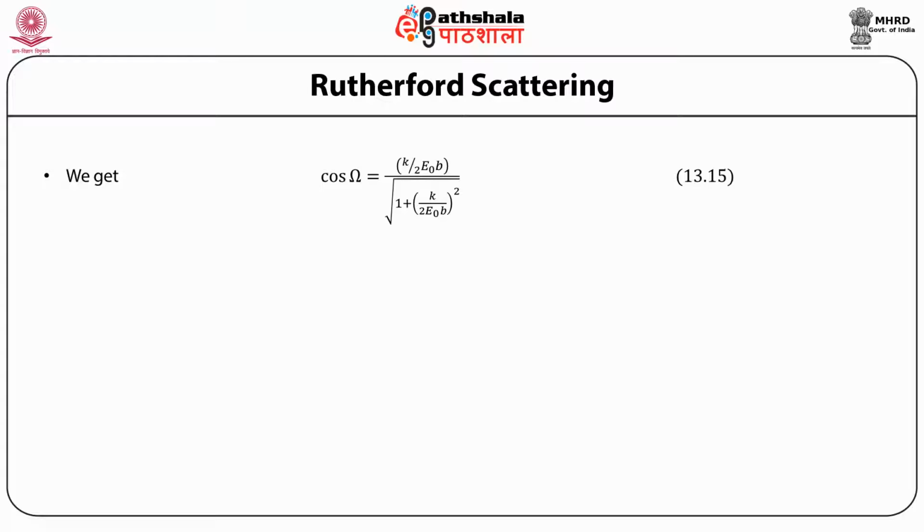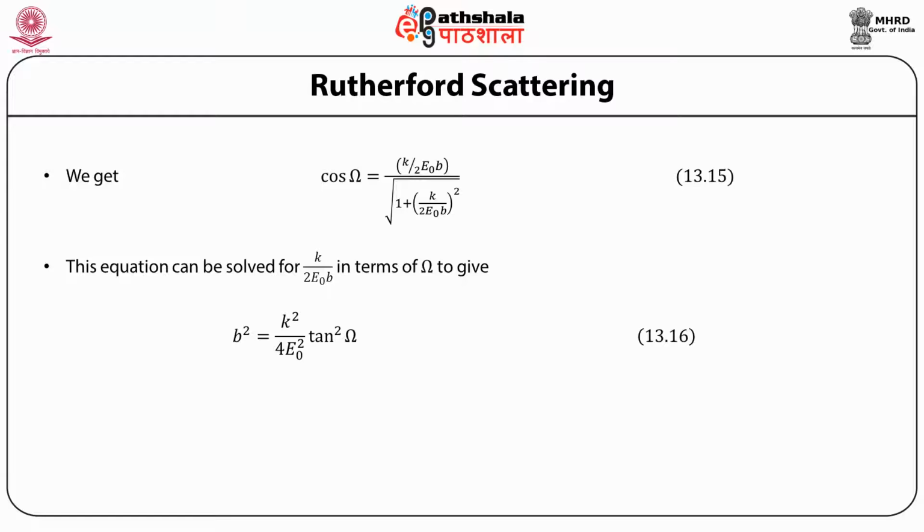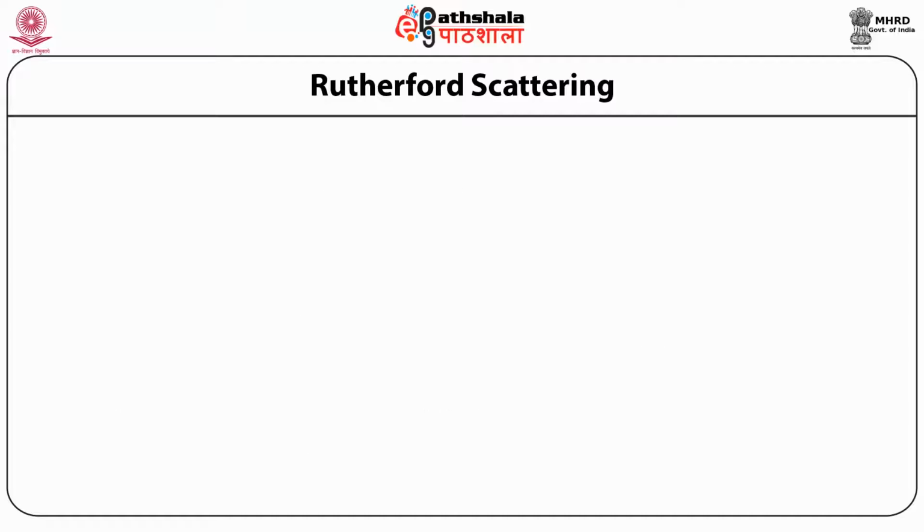is equal to k by 2 E naught b divided by under root of 1 plus (k by 2 E naught b) whole square. Now this equation can be solved for k by 2 E naught b in terms of the angle omega to give b square is equal to k square by 4 E naught square tangent square omega. Now the angle omega is related to the scattering angle theta in the center of mass frame by the expression theta is equal to pi minus 2 omega. Putting this in the solution for b square, we get b is equal to k by 2 E naught times cotangent of theta by 2.